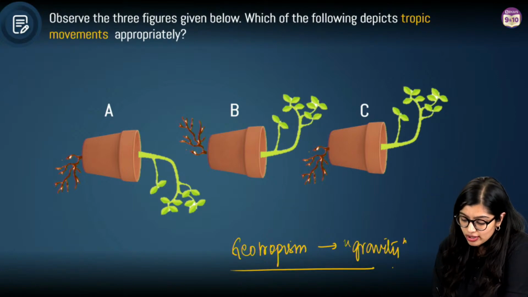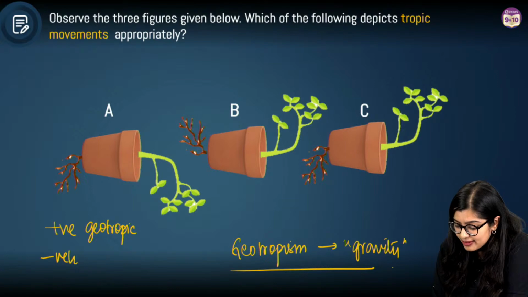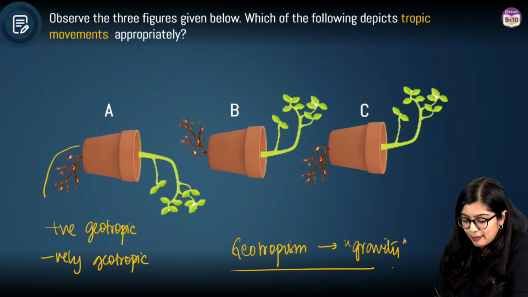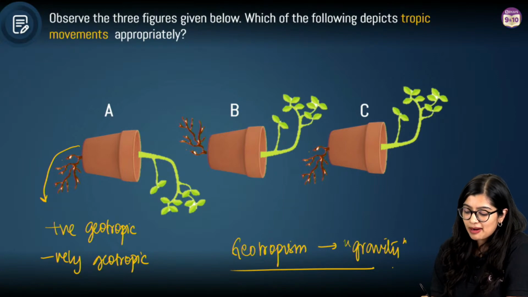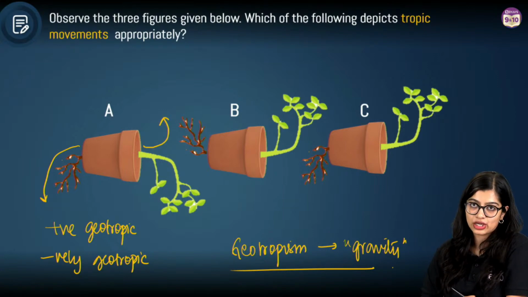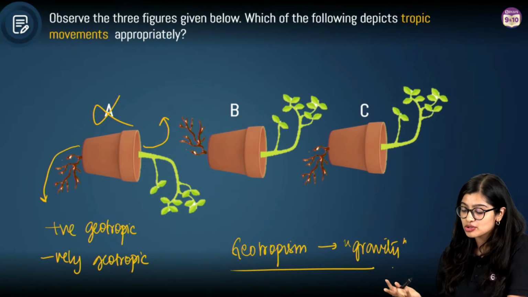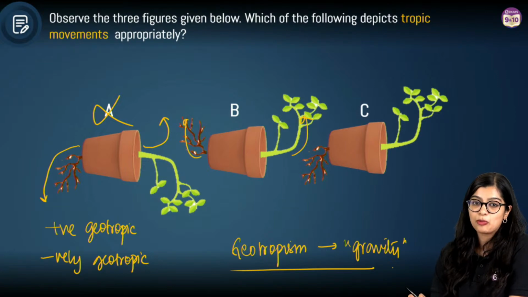Now we know that roots are positively geotropic while stem is negatively geotropic, right? So in this particular case, if I keep a plant sideways, my root will bend towards the ground, or towards gravity. But ideally my stem should go in this direction. So it cannot be A because stem is going downwards. That is not possible. Then next, the stem is going in the correct direction but root is also going upwards.